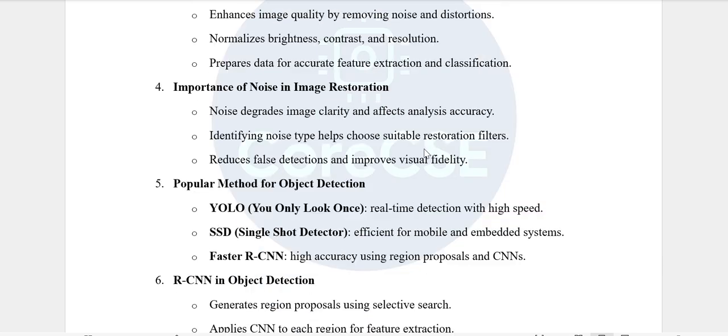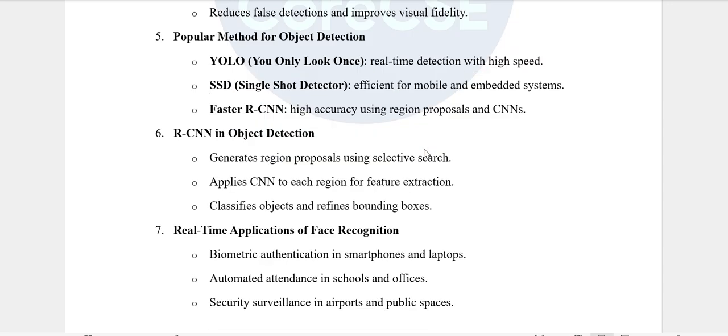Importance of noise in image restoration. Noise degrades image clarity and affects analysis accuracy. Identifying the noise type helps choose suitable restoration filters. It reduces false detections and improves visual fidelity.